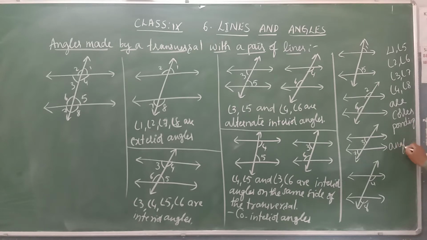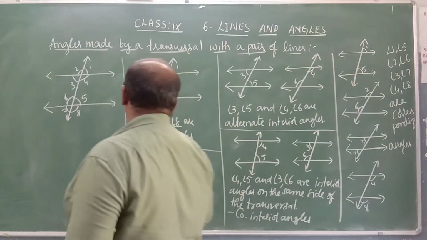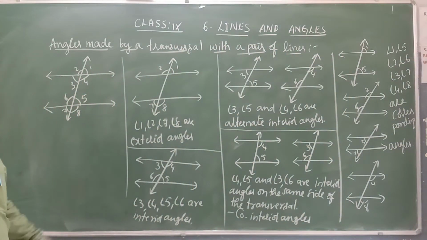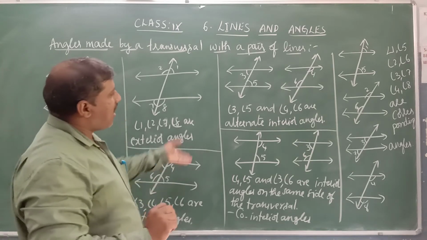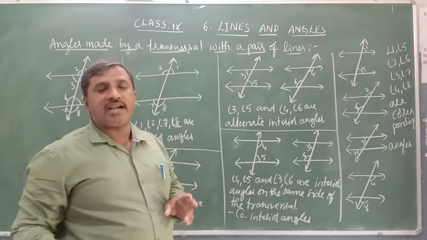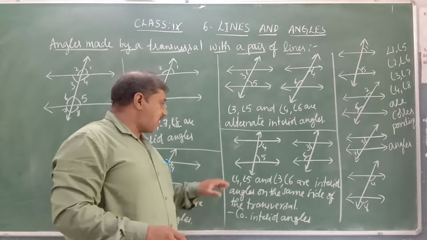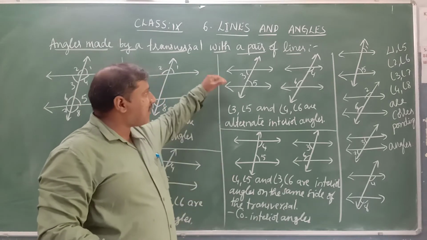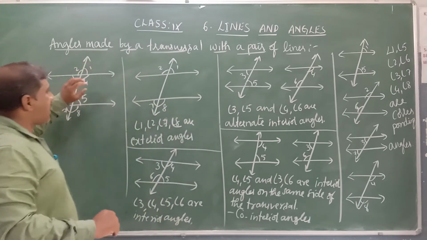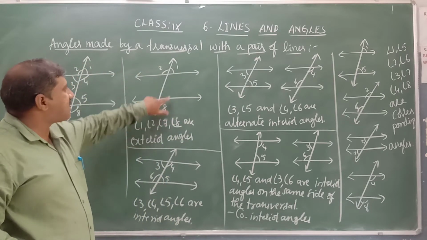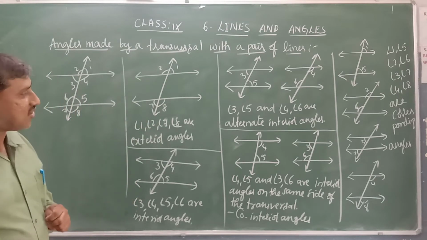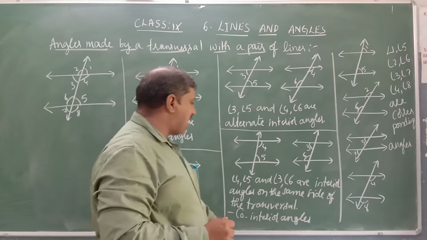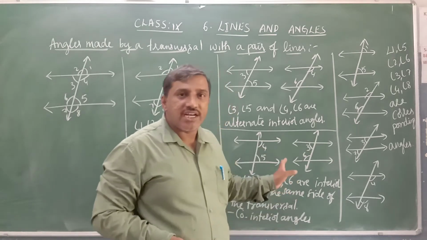So these are the different kinds of angles formed by a transversal with a pair of lines: corresponding angles, exterior angles, interior angles, alternate interior angles. Alternate exterior angles also we can use for the other set of angles, that is angle 2 and angle 8, angle 1 and angle 7. And co-interior angles are also known as consecutive angles.